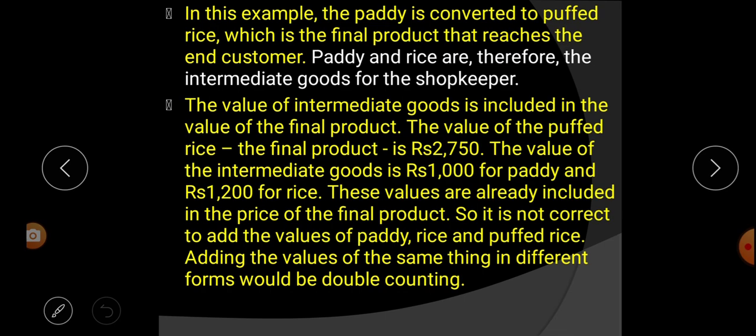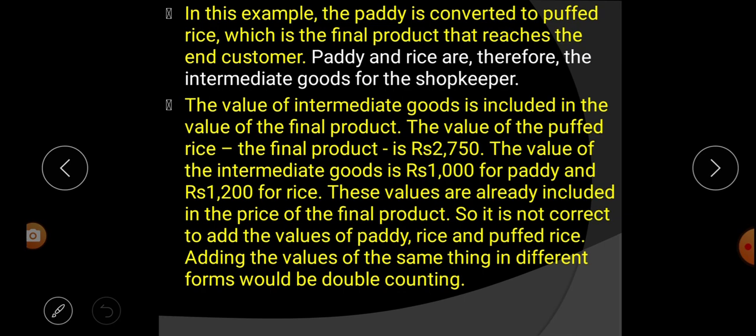That's why here the intermediate goods are what? Paddy and rice. Seems like that while we are making some other things. For example, while you are making a biryani, we are using different kinds of things. What are we using? We are using rice, many kinds of sweets, many kinds of spices, and oil. All these things, and we are making the biryani. So biryani is the final product.